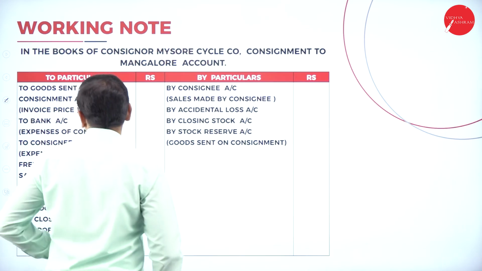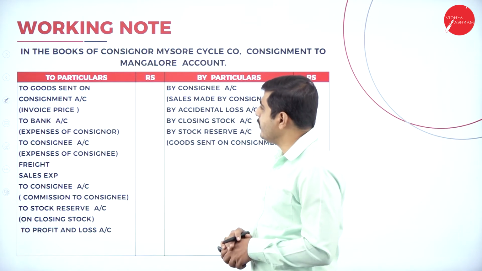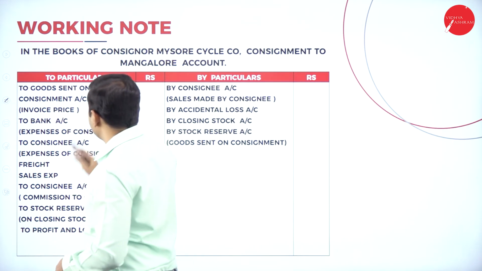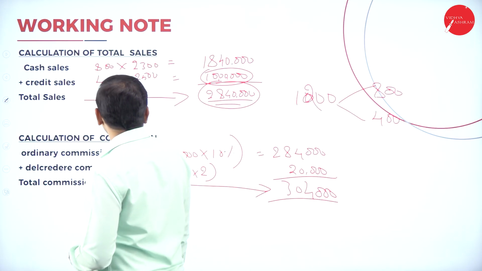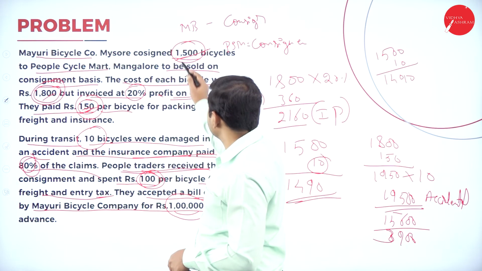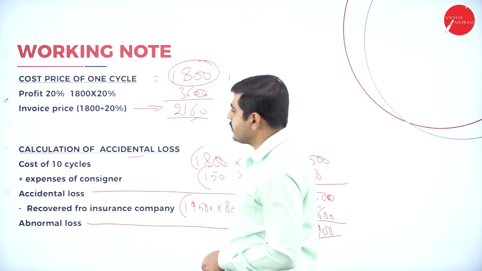Now let's go to the problem. Now this is the format. On the basis of the format, we'll do the problem. So to goods sent on consignment, we should write the invoice price. What is the total goods sent on consignment? Total goods sent is 1,500 cycles. The invoice price is 2,160.